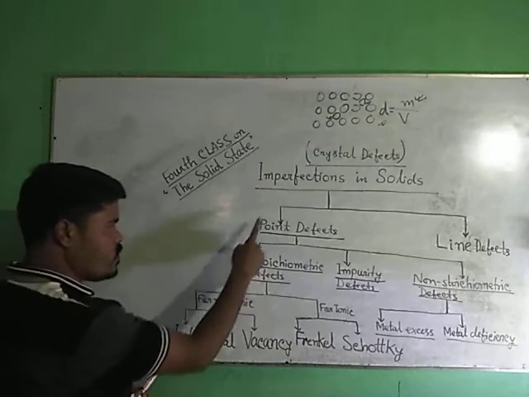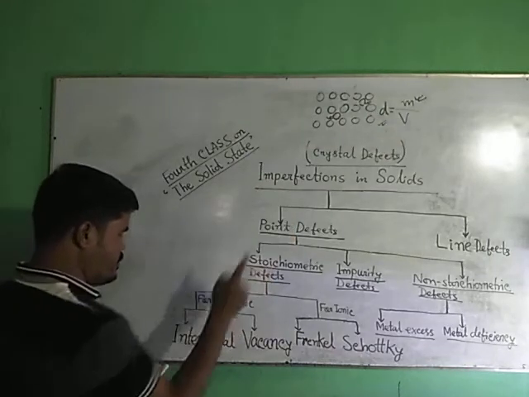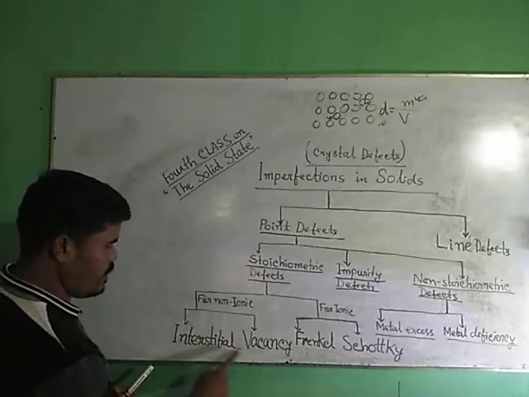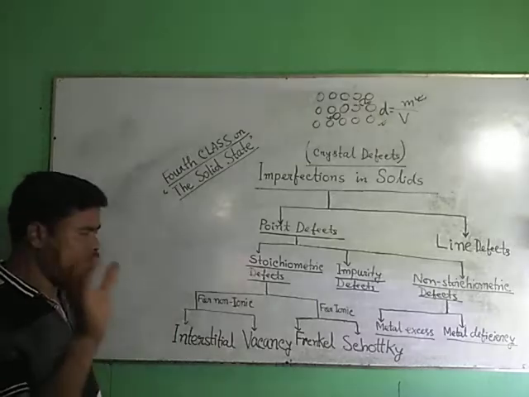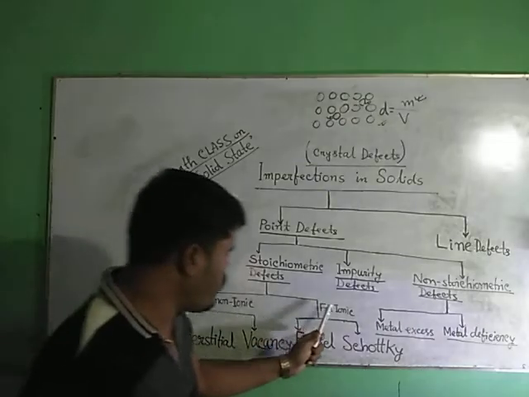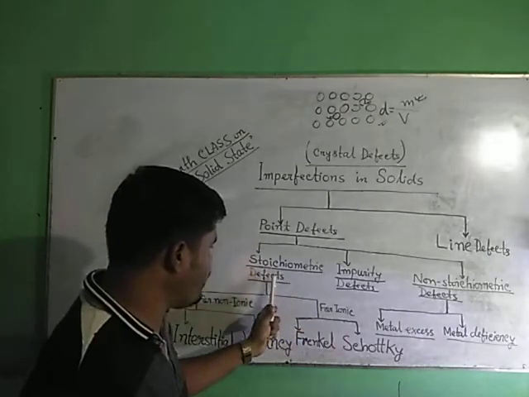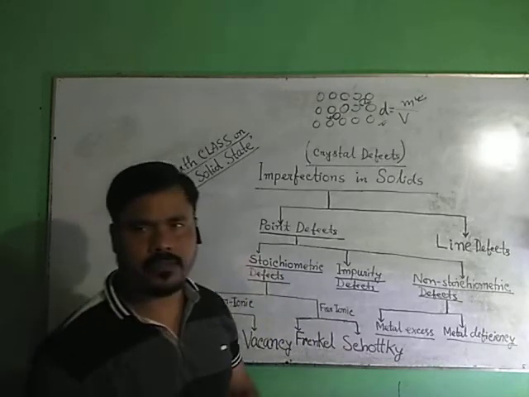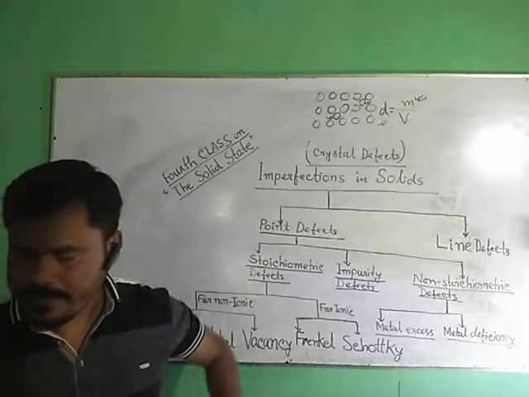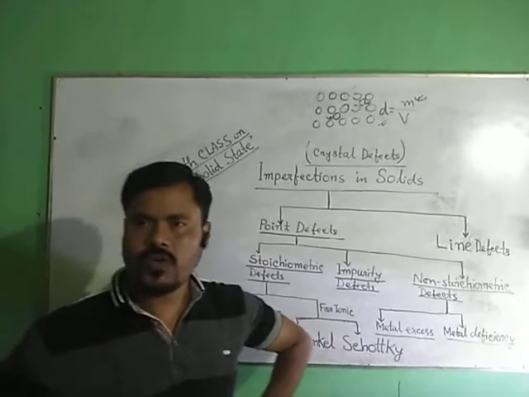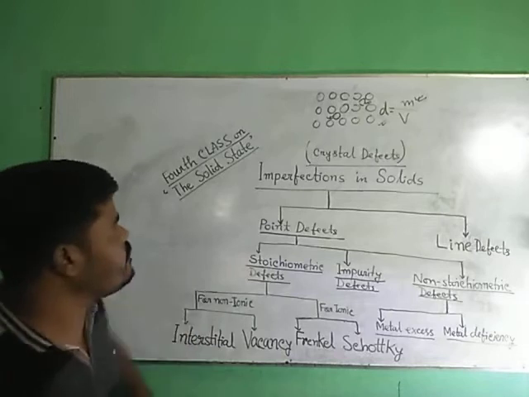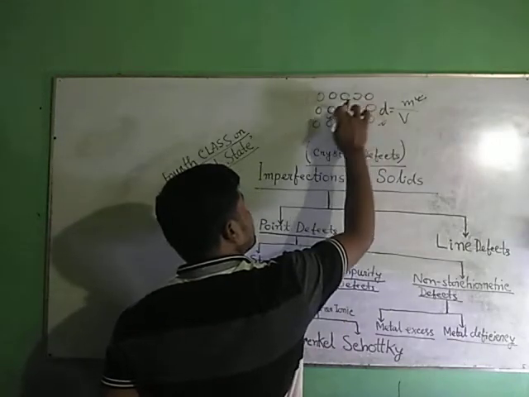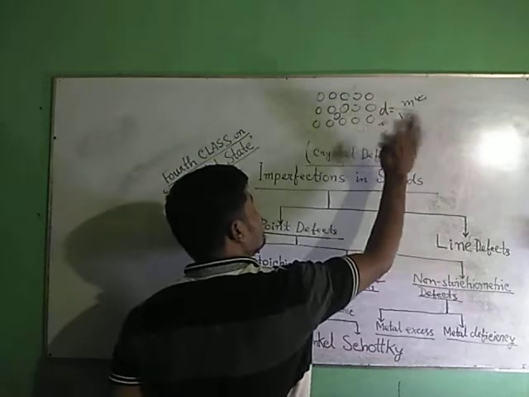Two stoichiometric point defects for non-ionic solids are interstitial and vacancy defect. Now I will discuss stoichiometric defects for ionic solids. They are named Frenkel and Schottky defects. Again, I will show you Frenkel defect.